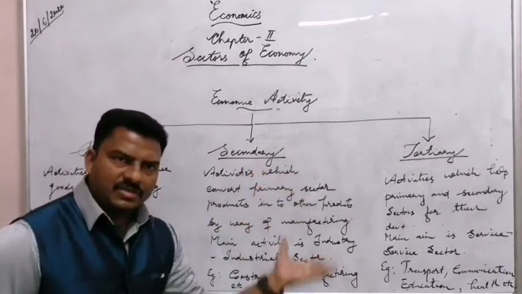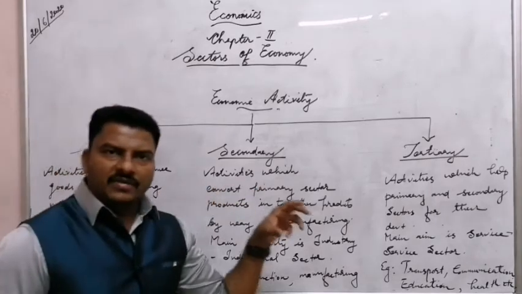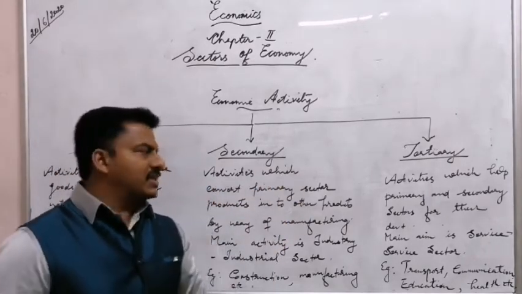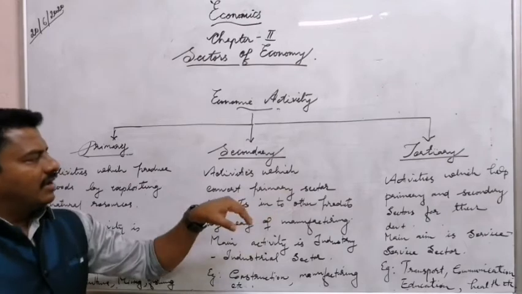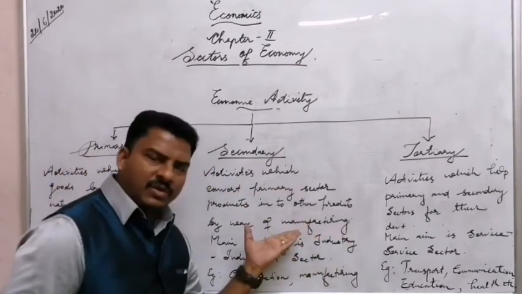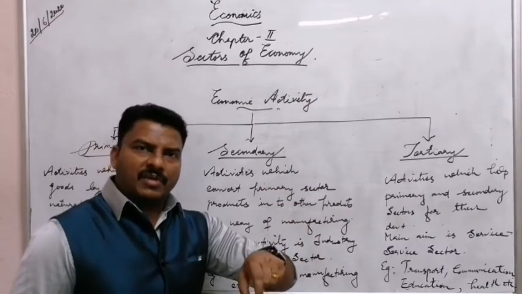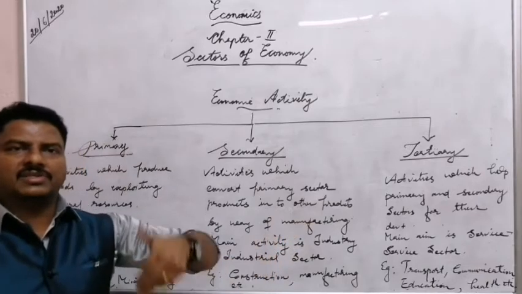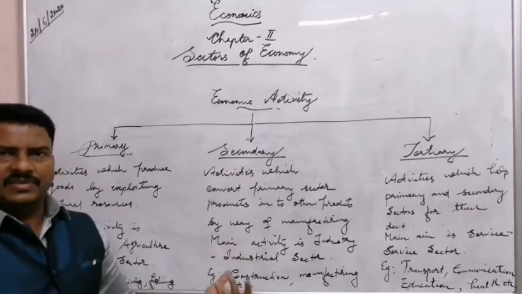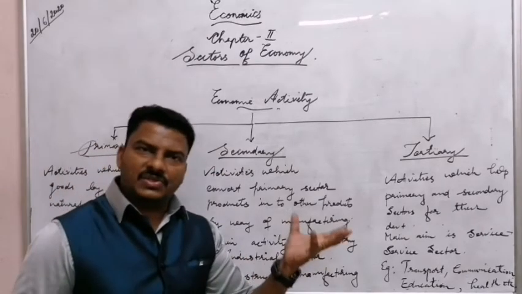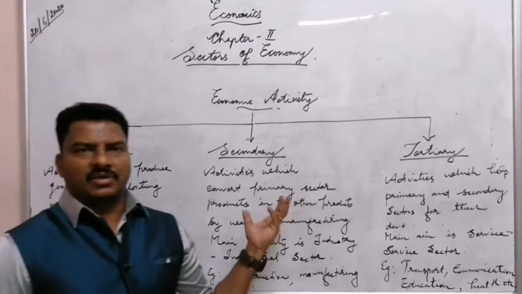Let's come to the secondary sector activity. Secondary sector activities means the activities which convert primary sector products. The primary sector products we change and convert into other products by way of manufacturing. This word is very important. By way of manufacturing, primary sector products we are changing into other products, and this is known as secondary sector activities. Here the main activity is industry. That's why it is also known as industrial sector. Examples: construction, manufacturing, etc. all come under the secondary sector.